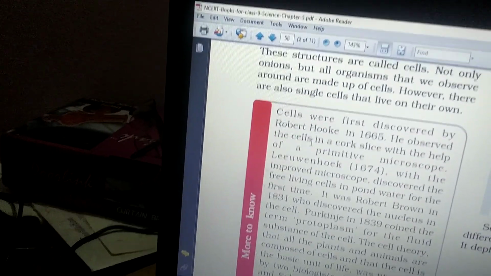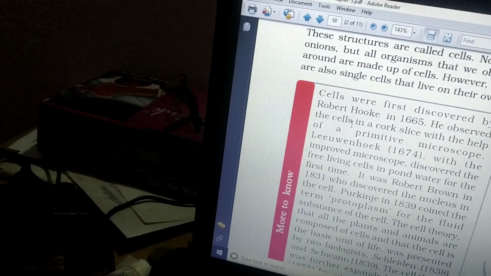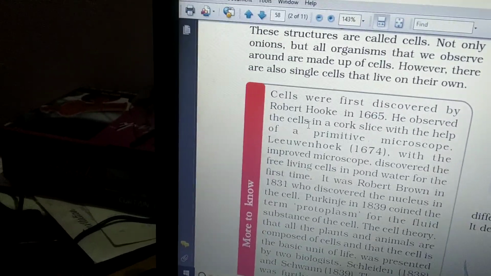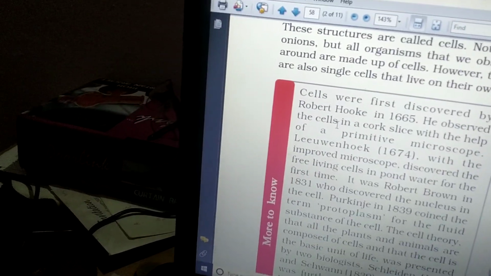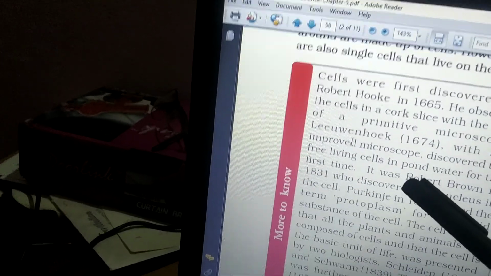Means, see how the microscope has developed till today. In 1665 Robert Hooke used an old microscope, but at this time there is new technology, like pico nano microscopes and digital microscopes. Do you understand? With the improved microscope, Leeuwenhoek discovered free-living cells in pond water for the first time.